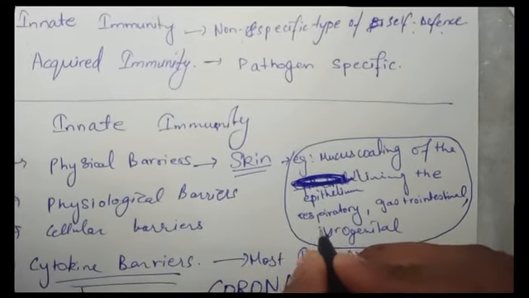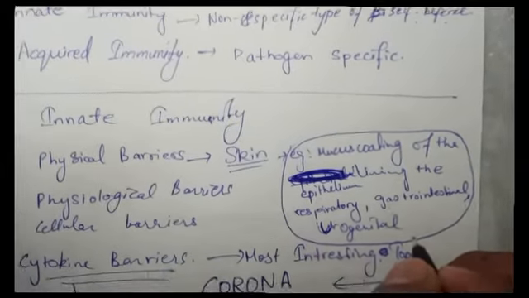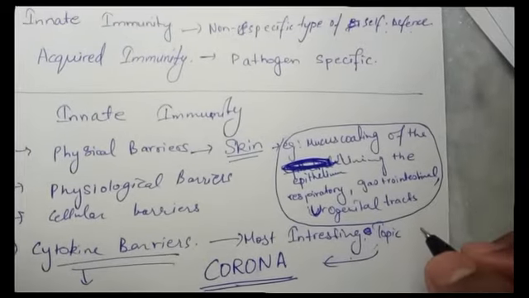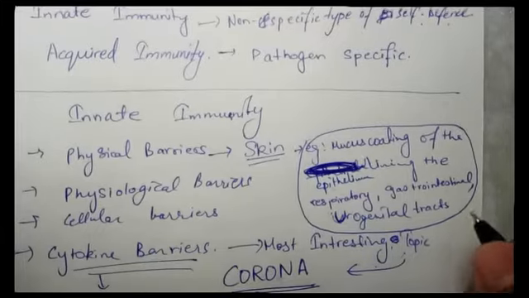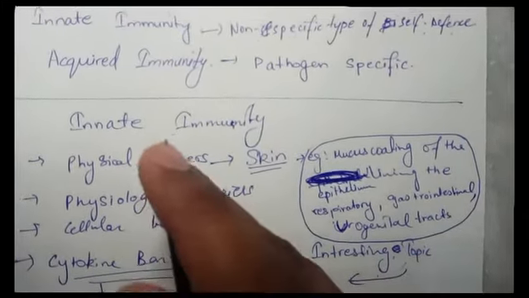Okay, my handwriting is too good, I know it. Now, that's all about physical barriers.